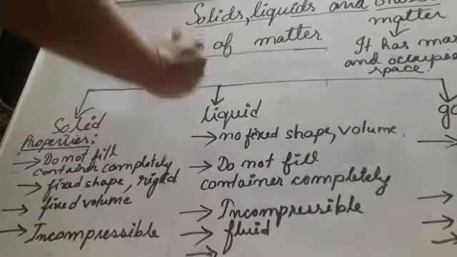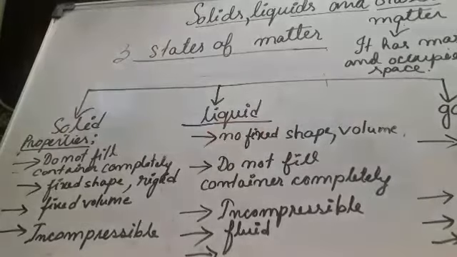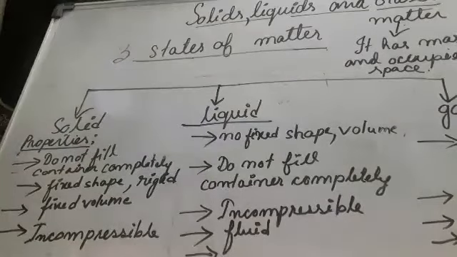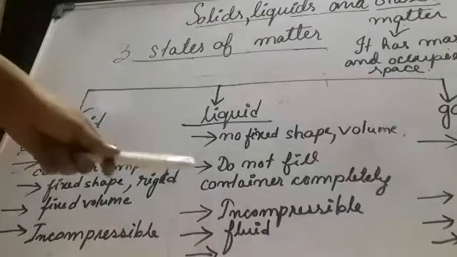Now go through some properties of liquid. Liquid has no fixed shape and no fixed volume. Number two, just like solid, liquid does not fill the container completely.